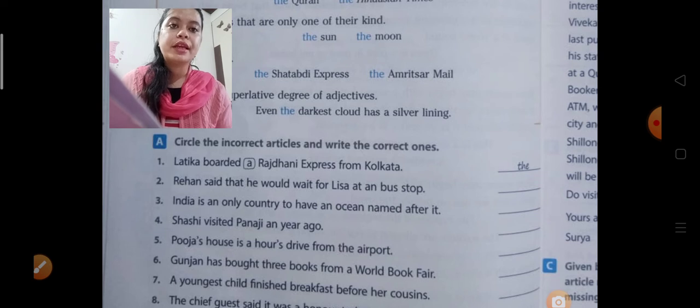The second one: Rihan said that he would wait for Lisa at an bus stop. Can you guess which one is the article here? Yes, an is the article here. But do you think this is correct?